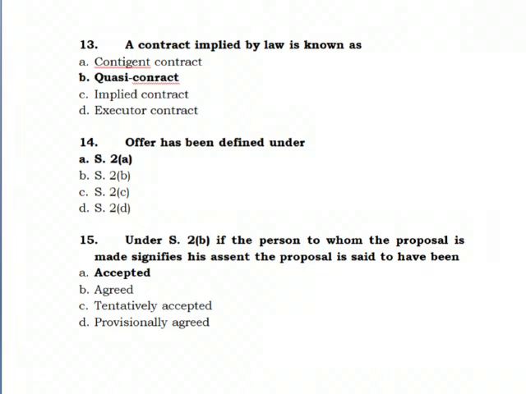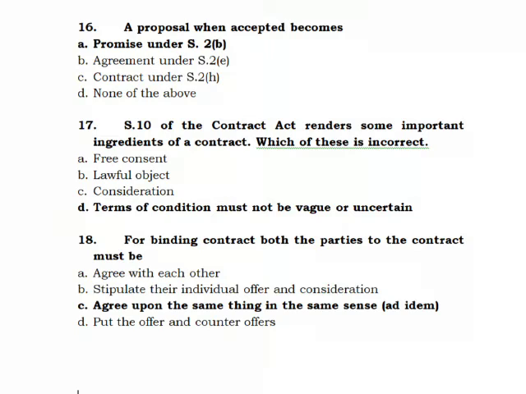Offer has been defined under Section 2 Clause A. Under Section 2 Clause B, if the person to whom the proposal is made signifies his assent, the proposal is said to have been accepted. A proposal when accepted becomes a promise under Section 2 Clause B. Section 10 of the Contract Act lays down some important ingredients of a contract.